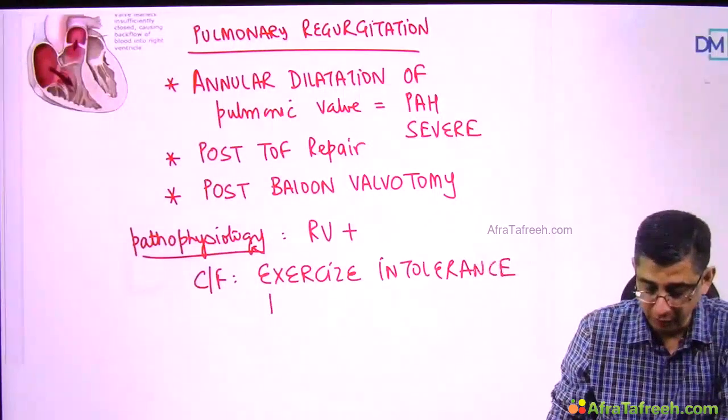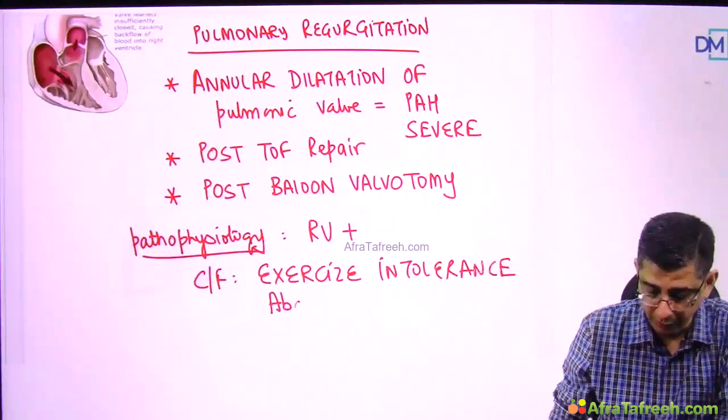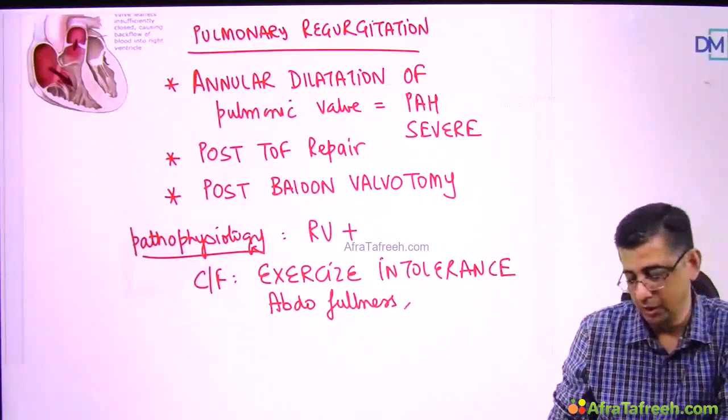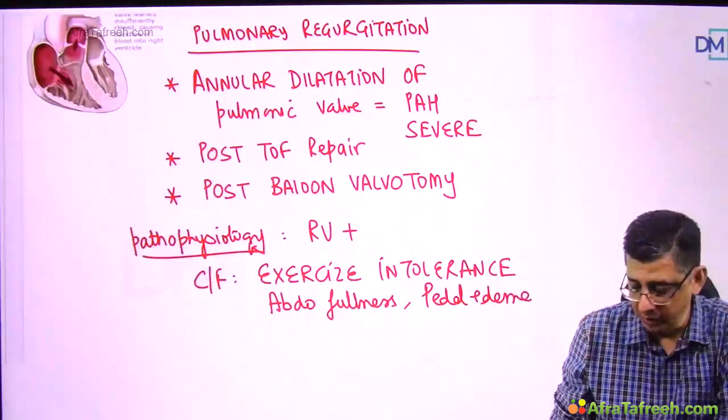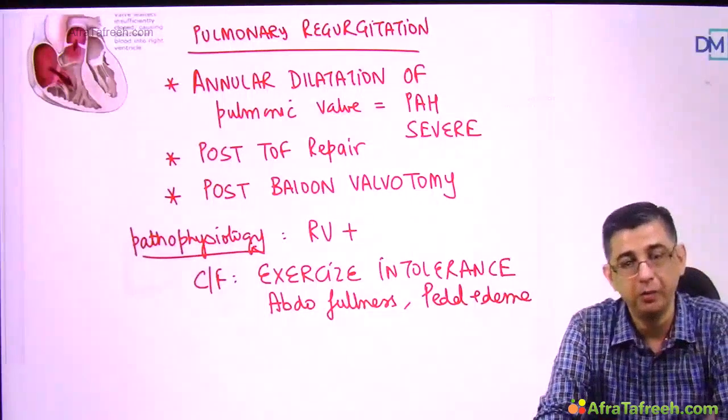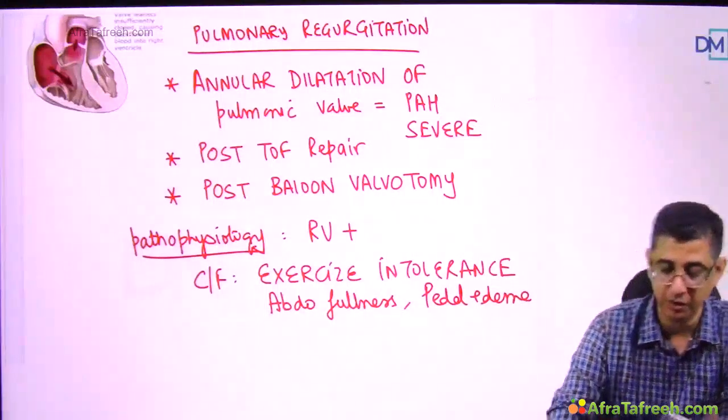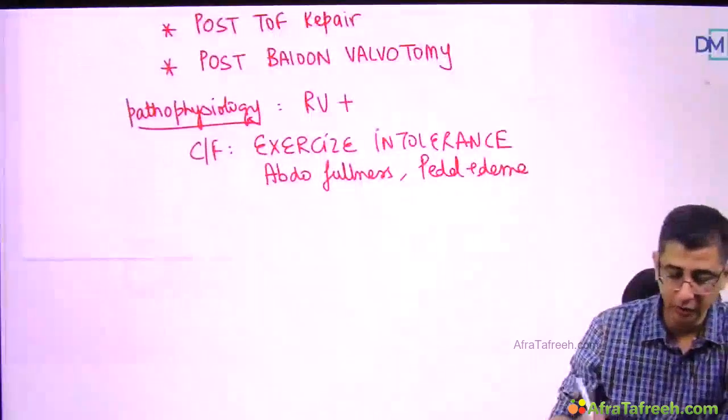Since the right ventricle would be involved, there could also be a hepatomegaly, which could be written as abdominal fullness in the patient. These are standard features of all right-sided heart lesions, that there would be a hepatomegaly, there would be a pedal edema, there can be ascites developing in a patient. Let us now look at how the murmur of this condition will evolve.